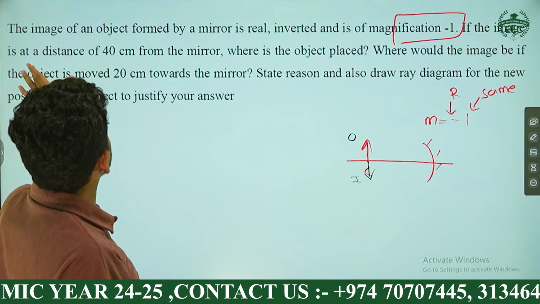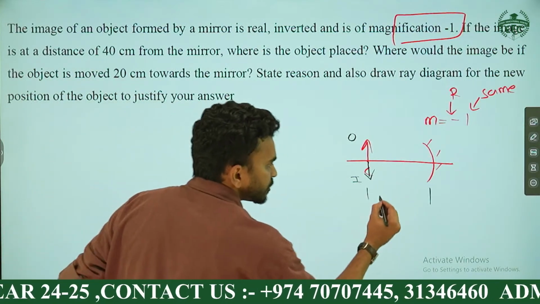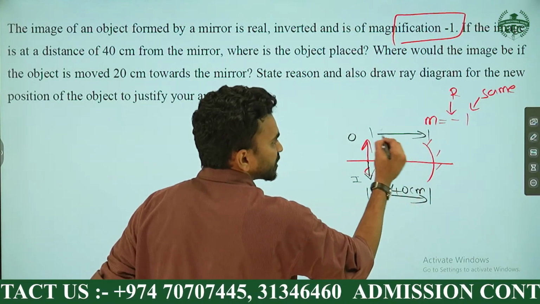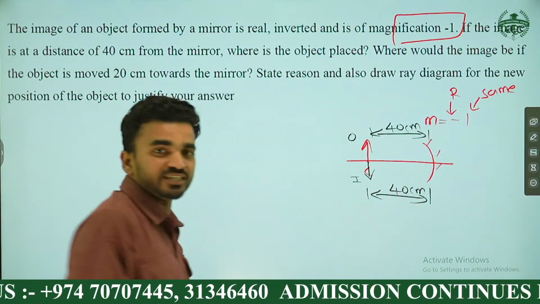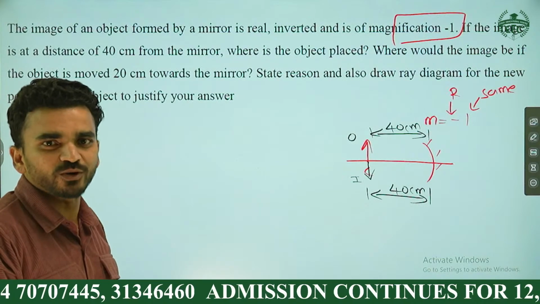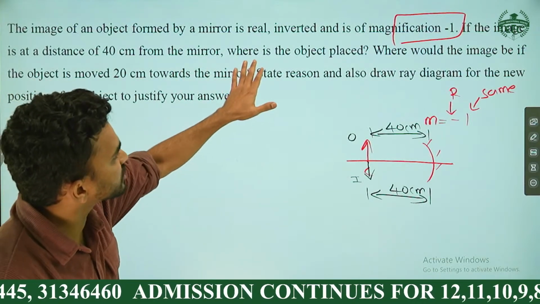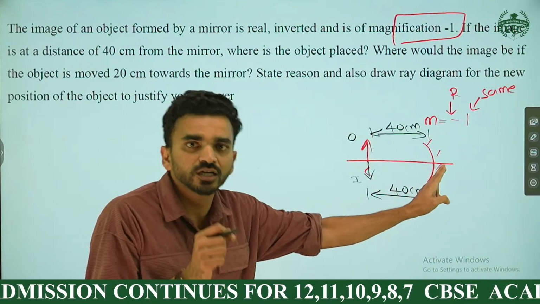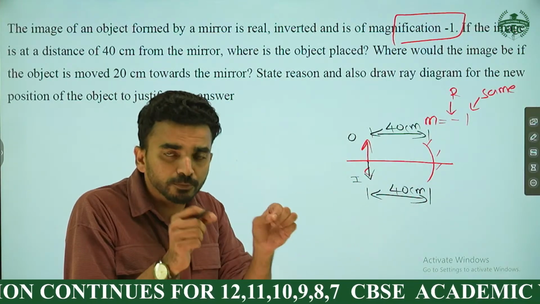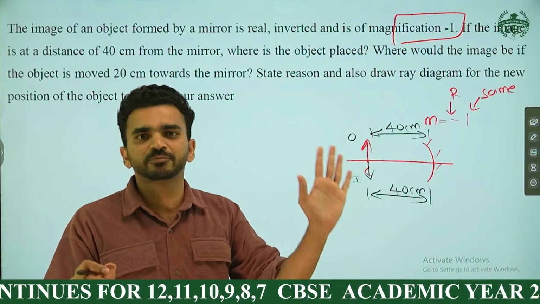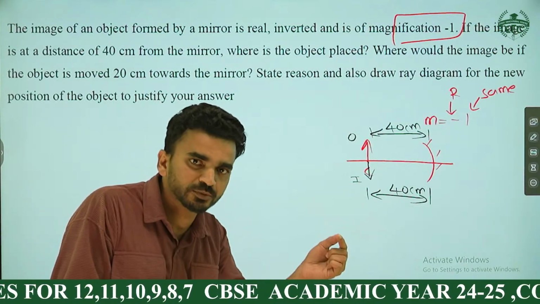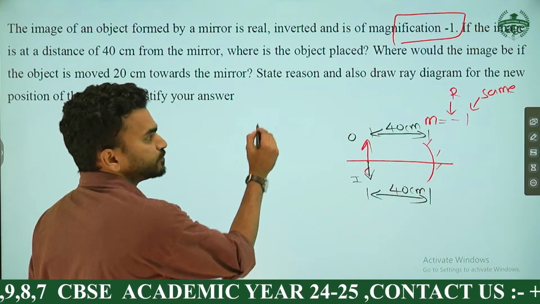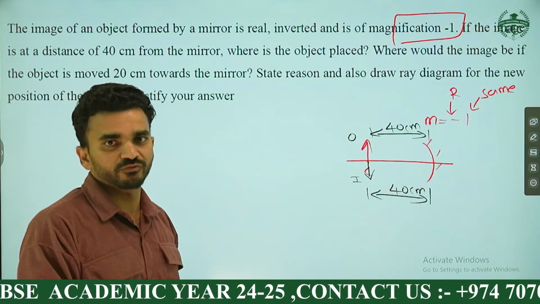Look at this. Where is the image here? The image formed is at 40 centimeter. Then tell me, what is the object distance here? Object is also 40, right? It's a special case. Object and image distances are the same, so no need to do a calculation here. Where is the object placed? The answer is 40 centimeter in front of the mirror. Students only write 40 centimeter and leave it, but 40 centimeter can be behind or in front. Conceptually it is in front, so write your answer: the object should be kept 40 centimeter in front.